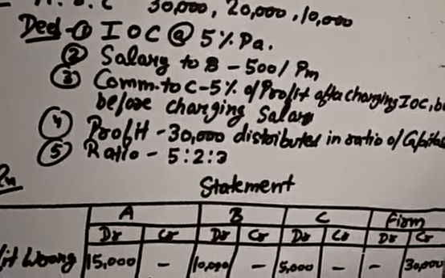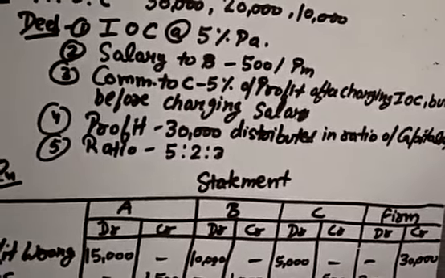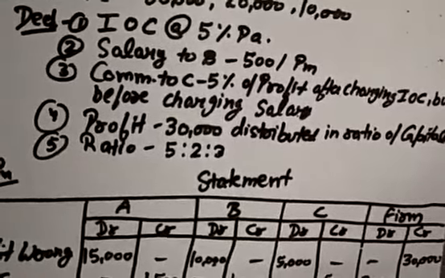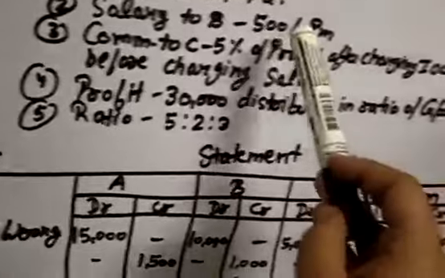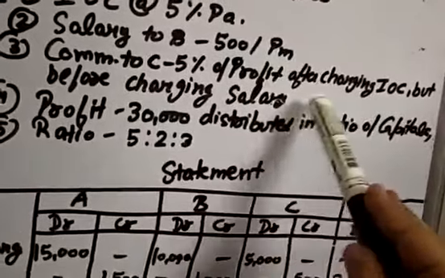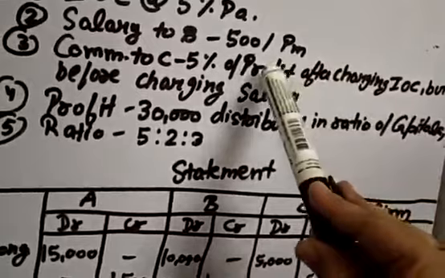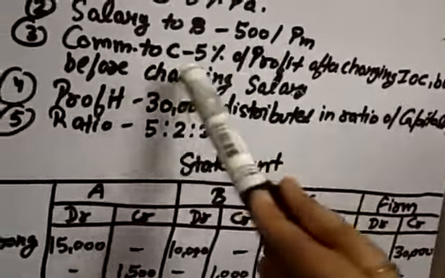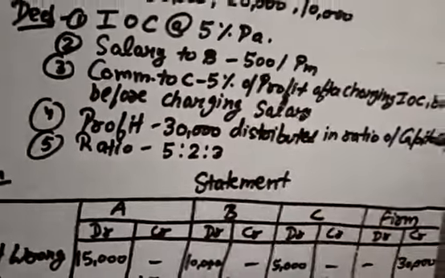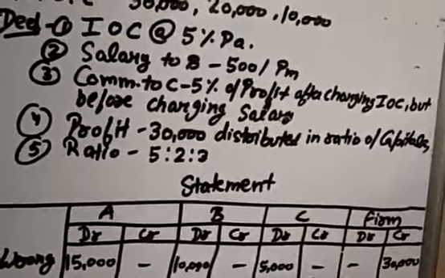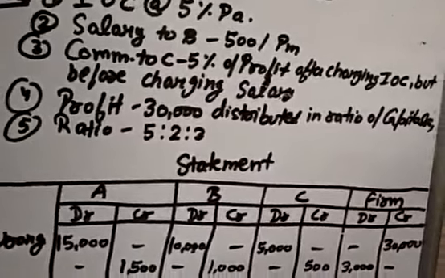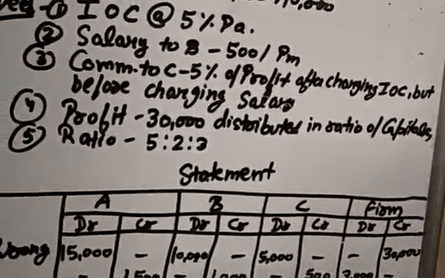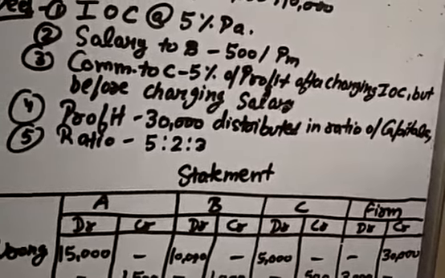This is a twist in this question. We have to calculate the commission to be given to C, but that commission should be 5% of profit after interest on capital has been deducted, but before charging salary. Salary should not be deducted. From the profit, interest on capital should be deducted, but salary must not be deducted. On that profit, you have to calculate the 5% commission to C.